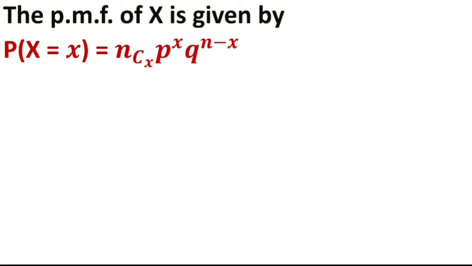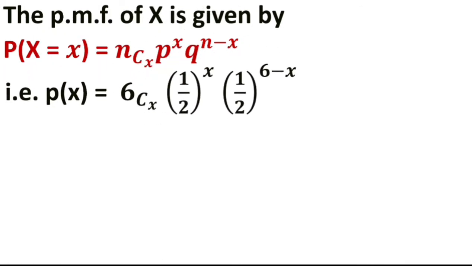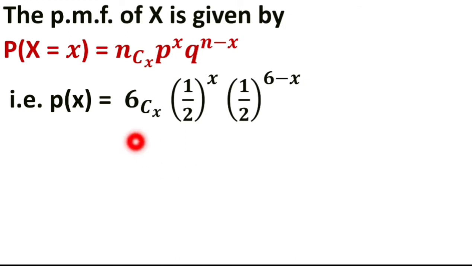You have to substitute n here and the values of P and Q, that is P of x is equal to, what is n? It is given, 6. 6 combination x, here x is unknown, into P, what is P? Half raised to x, into Q, Q is also half raised to 6 minus x.